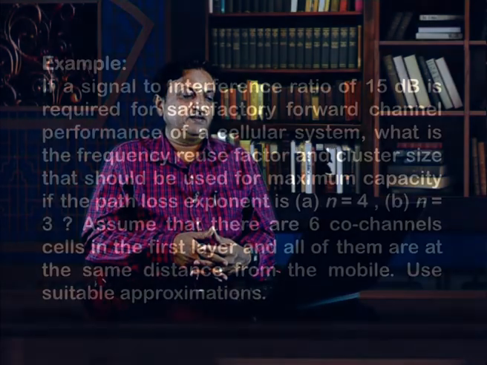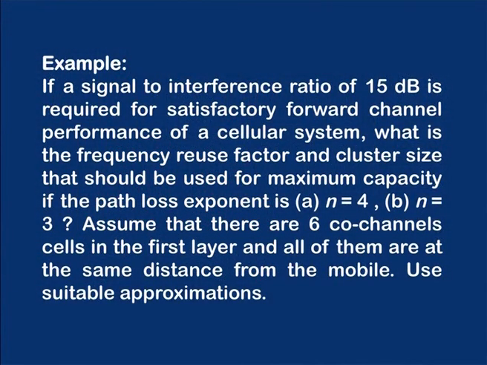So, with this theory in the background, let us consider this example. If a signal to interference ratio of 15 dB is required for satisfactory channel performance of a cellular system, we have to find the frequency reuse factor, the cluster size that should be used for maximum capacity. See, the requirement is 15 dB for satisfactory performance, and there are two cases where n is equal to 4, this is the path loss exponent, and 3. In this it has been assumed that there are 6 co-channel cells in the first layer, all of them at the same distance from the mobile.